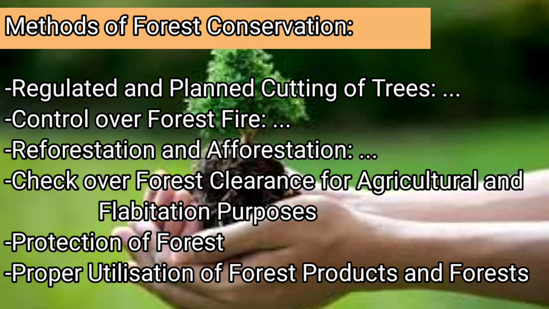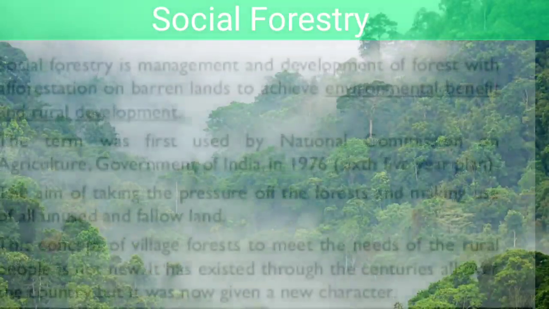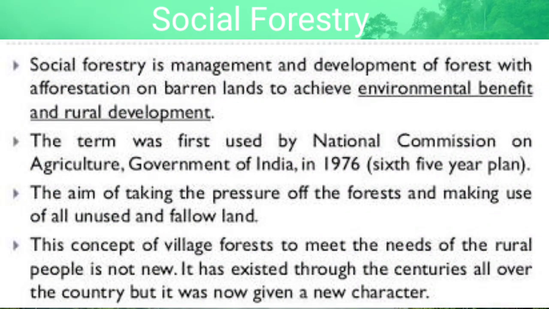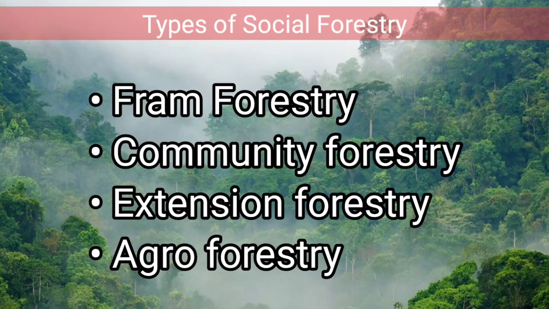Another is proper utilization of the forest products and forest. We should use the forest products judiciously, rather than using them randomly or indiscriminately. Now, social forestry is a scheme or a strategy under the forest policy in order to achieve the environmental benefit as well as rural development, so that the pressure on the forest can be taken off. So there are different types of forestry: social forestry, farm forestry, community and extension, and agroforestry.